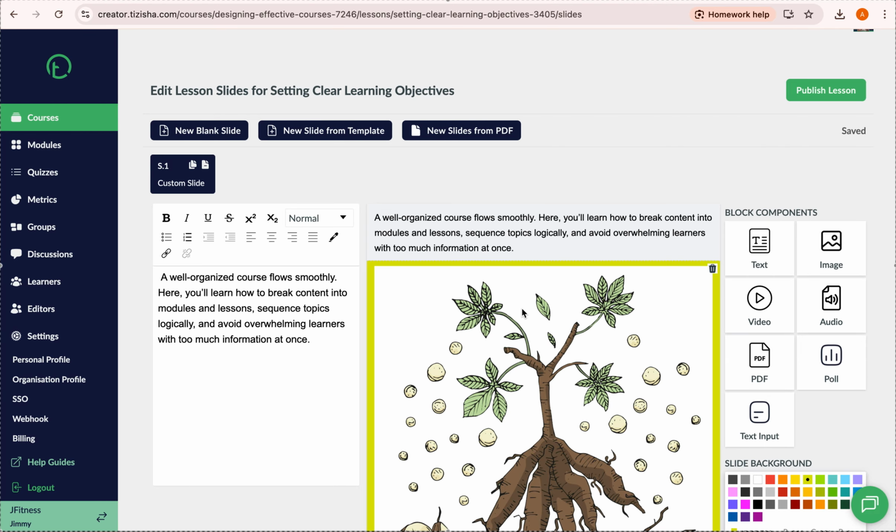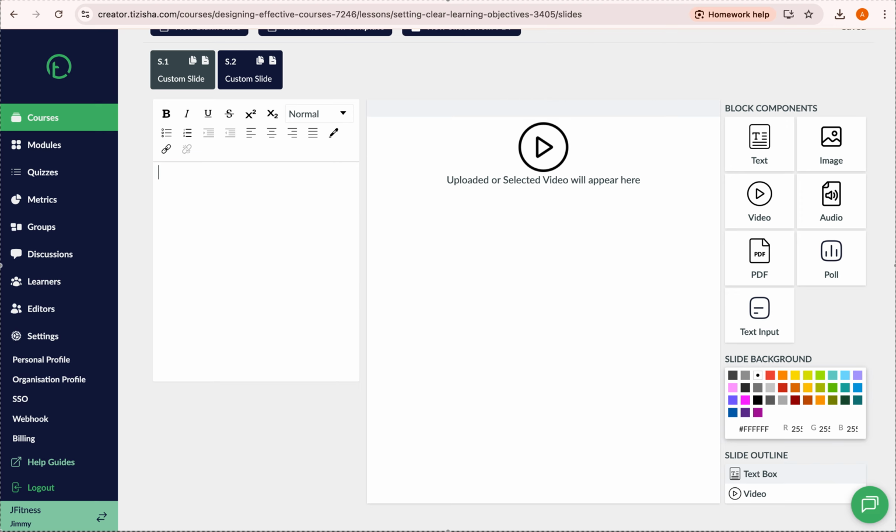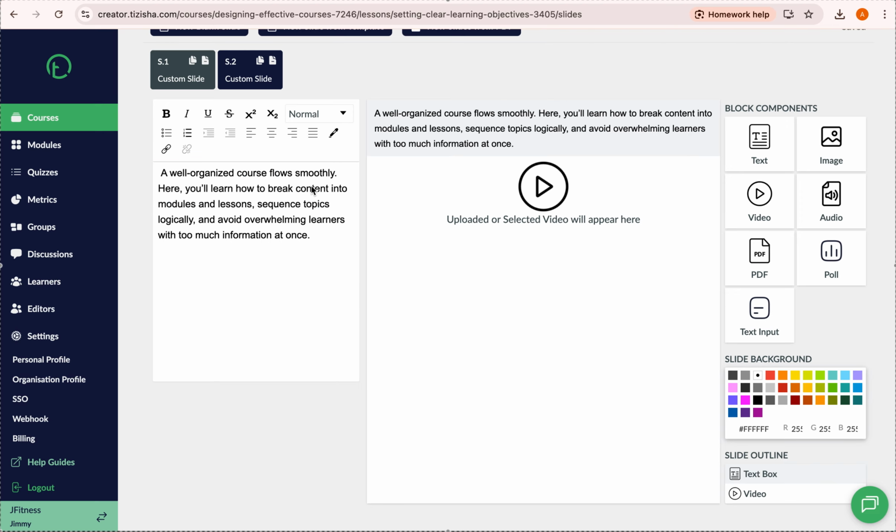Okay, great. Now let's add another lesson slide. So for this one, let's maybe have more text, and maybe this time let's use a video, right? For text, again, I'll just copy and paste the text we initially had. Yeah, we have the features here, so if you want them to be bulleted, numbered, of course you can just do that from this section. You can change whether you want them to be headings, normal text, and so on.